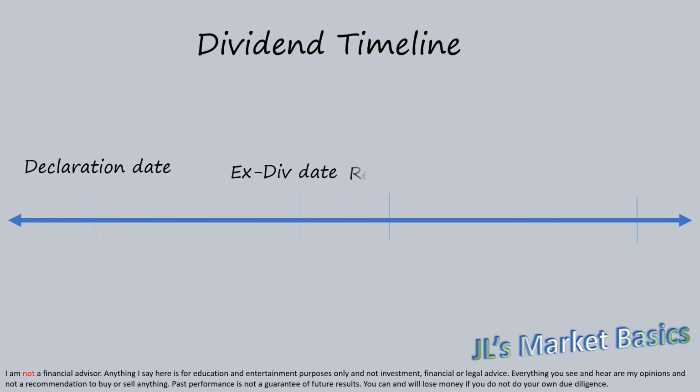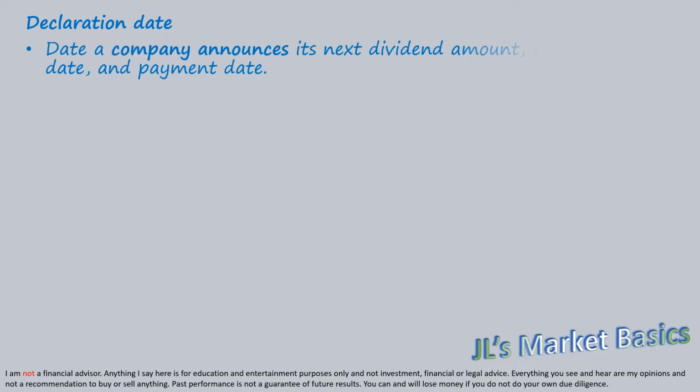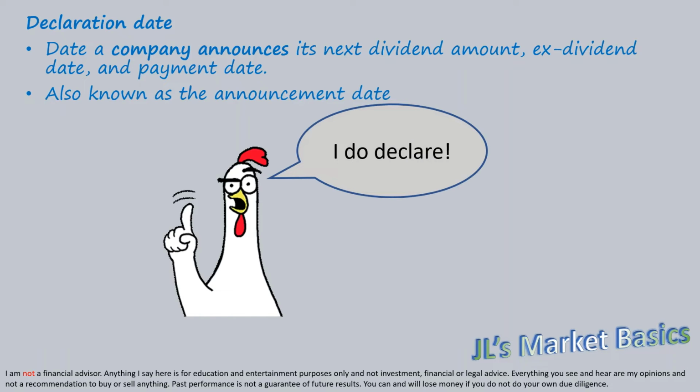There are 4 stages to a dividend distribution, which consist of 4 dates: the declaration date, the ex-dividend date, the record date, and the payout date. The declaration date is the date a company announces its next dividend amount, ex-dividend date, and payment date. It is also known as the announcement date.